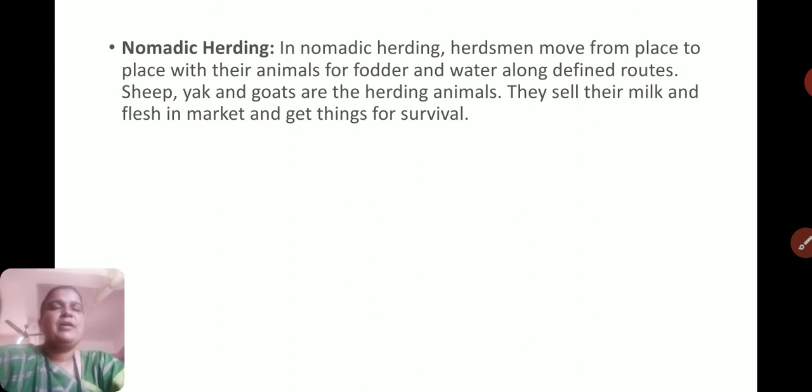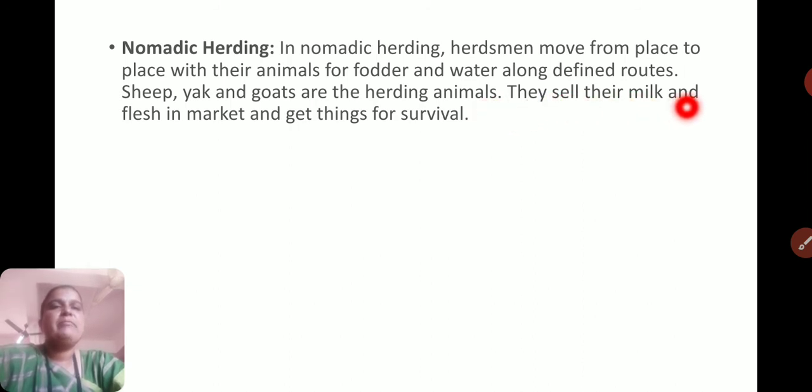Such herding is called nomadic herding. Animals like sheep, yak and goats are herded, especially in the north part of our country.